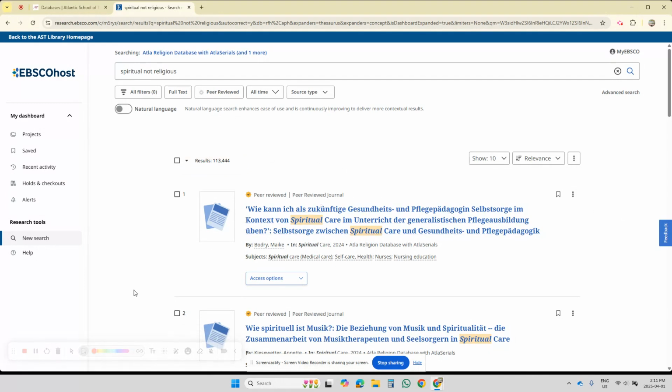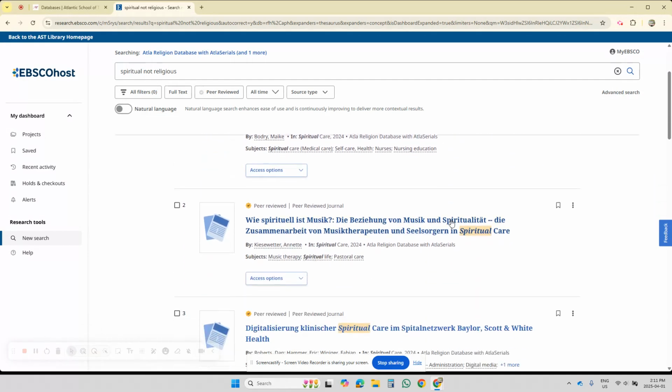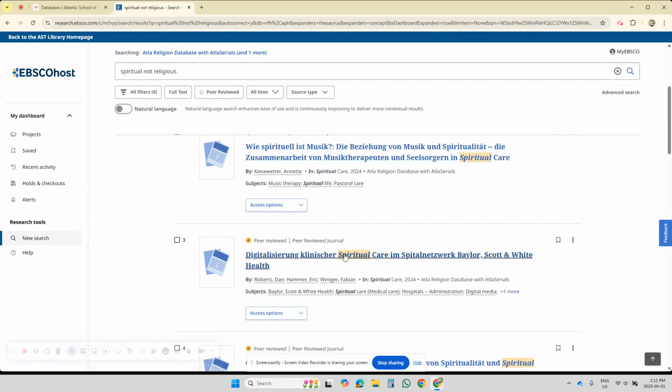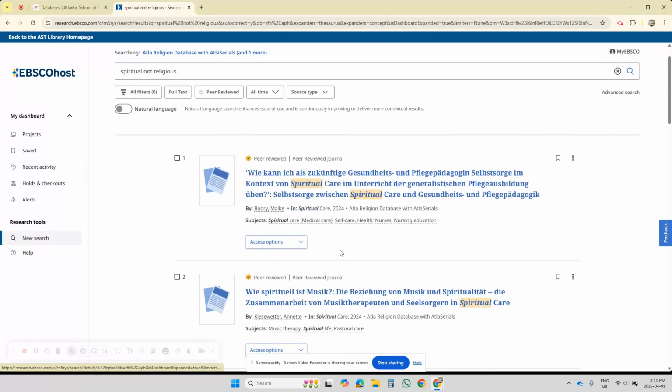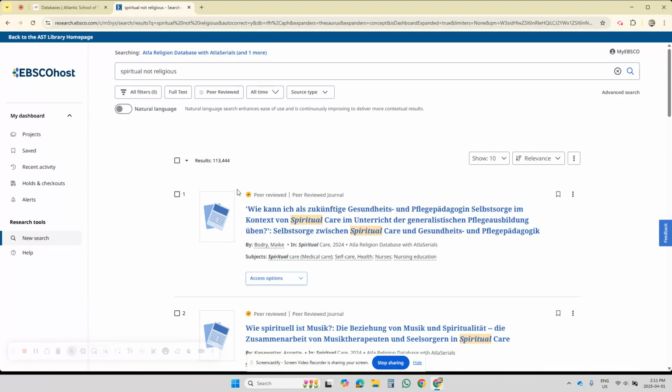And then when I scroll, just for fun, I'm getting a lot of results with the word spiritual in it. I'm not seeing religious. And I think we've hit our first snag. One way to realize you've hit a snag is the amount of results that you retrieve. There's too many results, and I'm not seeing the word religious, and I think I know what's going on.